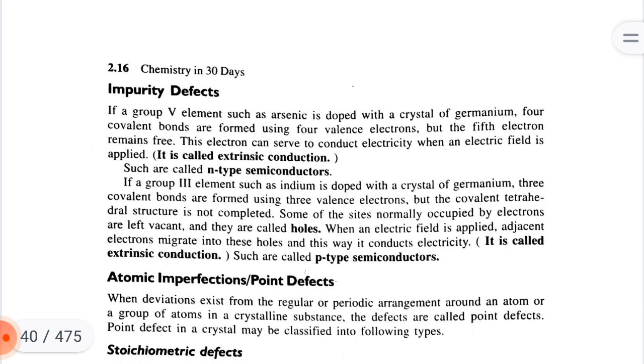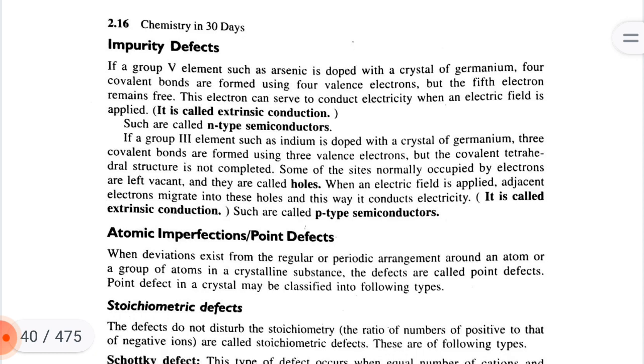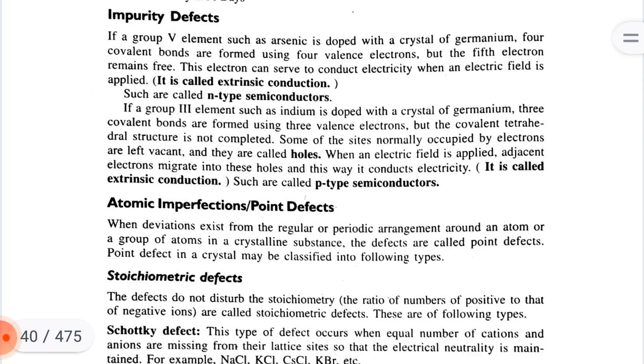If a group 3 element such as indium is doped into a crystal of germanium, 3 covalent bonds are formed using 3 valence electrons, but the covalent tetrahedral structure is not completed. Some of the sites normally occupied by an electron are left vacant and are called holes. When an electric field is applied, adjacent electrons migrate into these holes and in this way conduct electricity. It is called extrinsic conduction, such as in a p-type semiconductor.